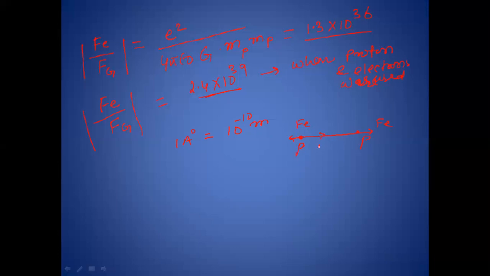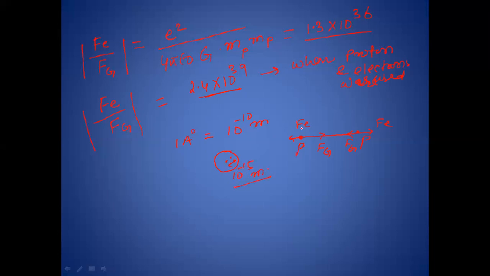But the gravitational force Fg will be attractive on each. The actual value of these forces between two protons inside a nucleus: the distance between two protons is very, very small, and this distance is 10 to the power minus 15 meter.